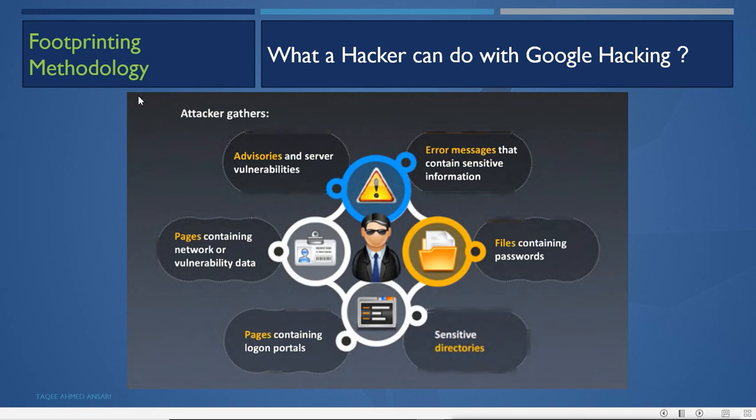So what can an attacker do with Google hacking? An attacker can gather advisories and server vulnerabilities. It can get the error messages that contain sensitive information. It can get the files containing passwords also. It can get the sensitive directories. It can get the pages containing login portals. It can get the pages containing network or vulnerability data. These are all things you can get by using the Google hacking method.